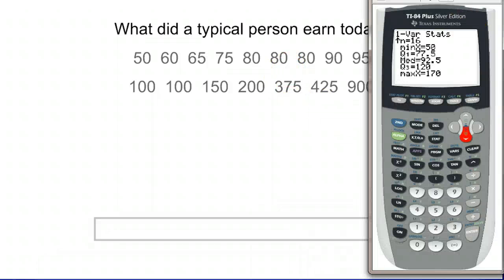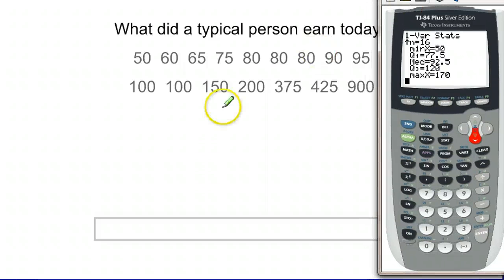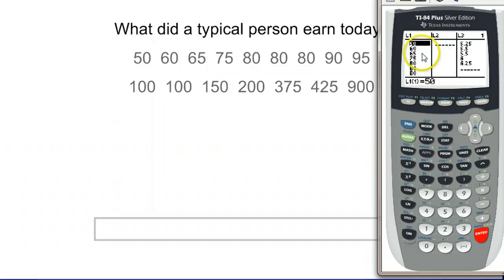Let's look at another income distribution type of problem where the mean is going to be a little bit of trouble. In this case here, the list starts out pretty much the same. We have 50, 60, 65, 75, 80, 80, 80, 90, 95. But if you get down to the next row, you're going to see a lot bigger numbers start to appear on the high end. And that's typical of income. The people who make a lot of money tend to make a lot more money than the people on the low end. So that 110 becomes 150. That 130 becomes 200. And so forth. So you punch in these new values and you can write right over the top of your old list if you'd like.